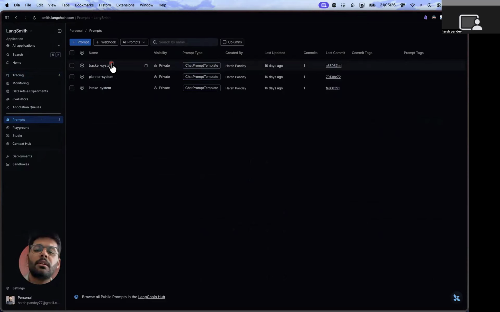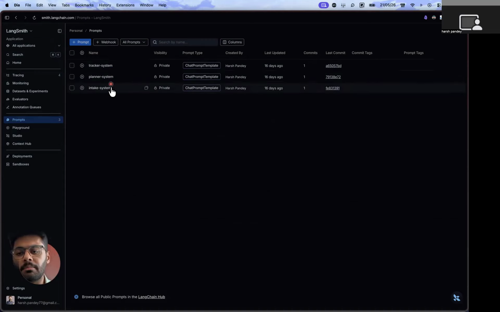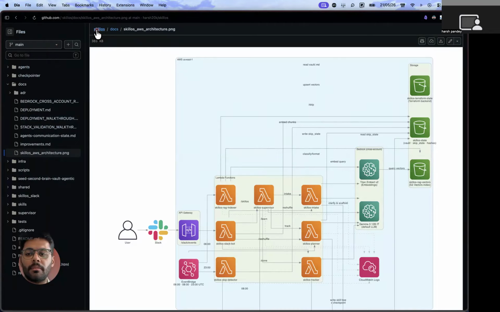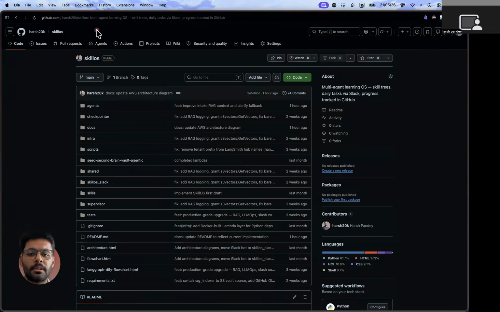This is like a repository for all the prompts. These are the prompts that our agents are using, and these can be versioned. If they update, then we have all the history. So I think that's it.